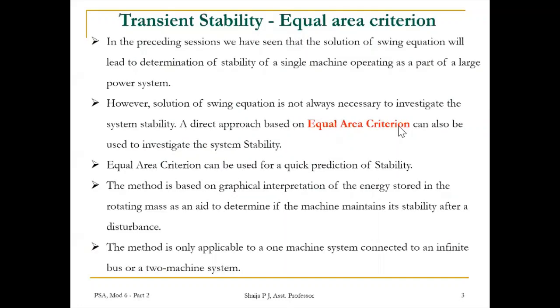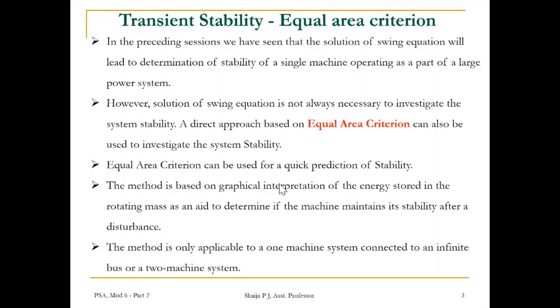In the preceding session, we have seen that solution of the swing equation will lead to determination of stability of a single machine operating as a part of a large power system. However, solution of the swing equation is not always necessary to investigate the system stability, or the exact solution is not needed. A direct approach based on equal area criterion can also be used to investigate the system stability. Equal area criterion can be used for quick prediction of stability.